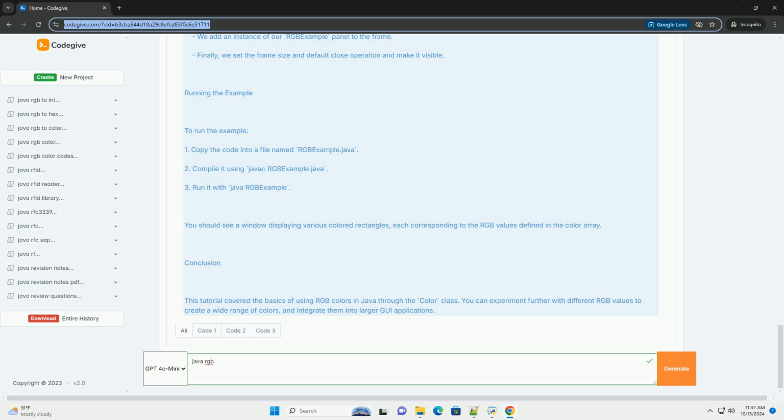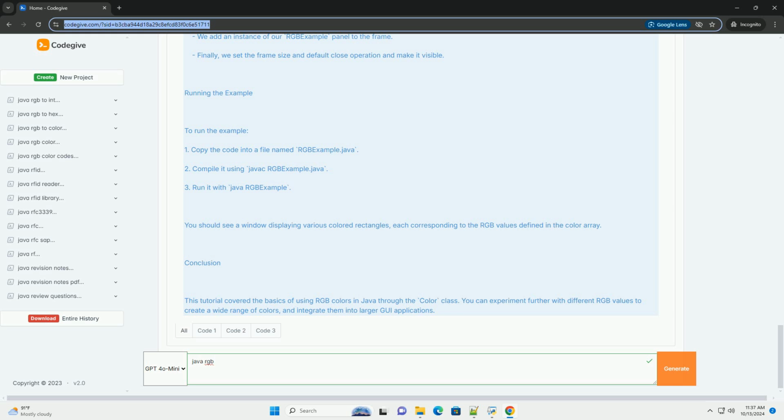Running the example. To run the example: 1. Copy the code into a file named RGBExample.java. 2. Compile it using javac RGBExample.java. 3. Run it with java RGBExample. You should see a window displaying various colored rectangles, each corresponding to the RGB values defined in the color array.